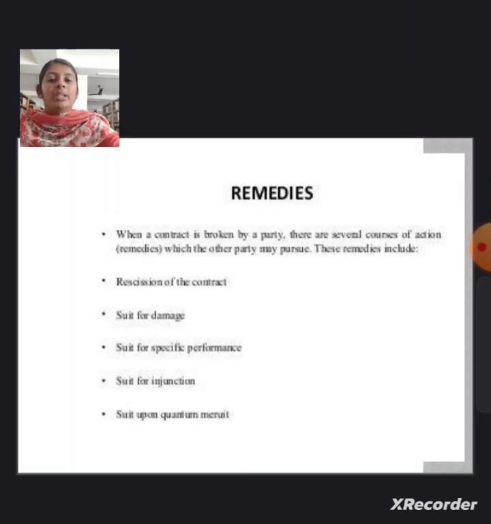Remedies: there are some remedies for breach of contract. When a contract is broken by a party, there are several remedies which can be taken. These include suits for damages, suits for specific performance, suits for injunction, and suits for quantum meruit.